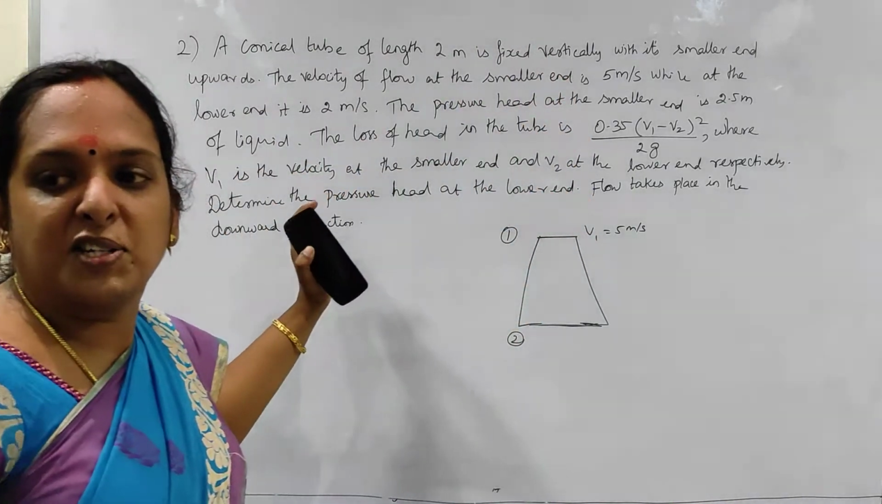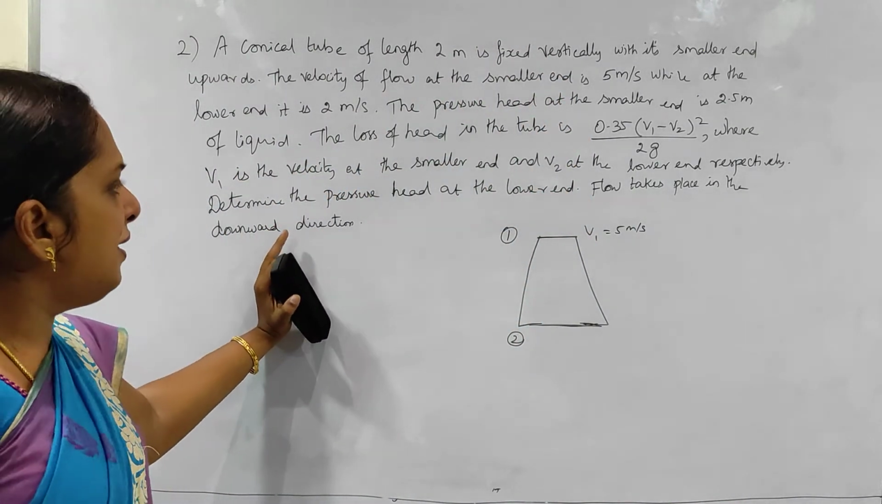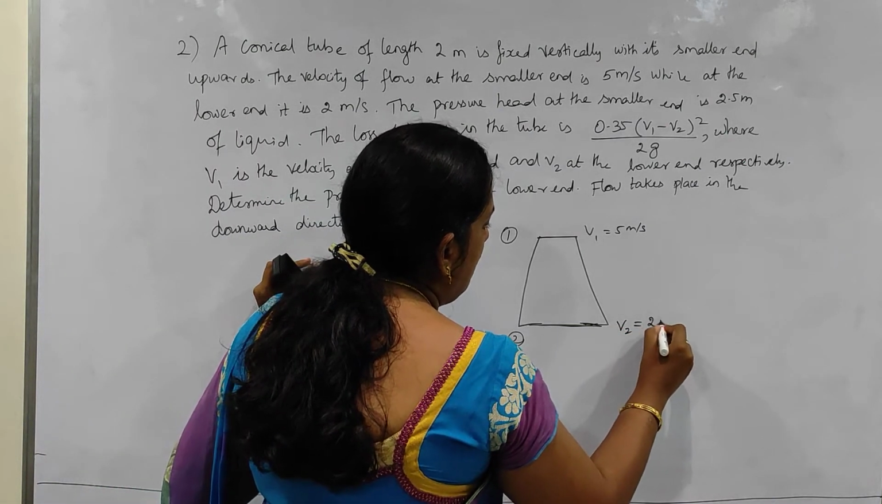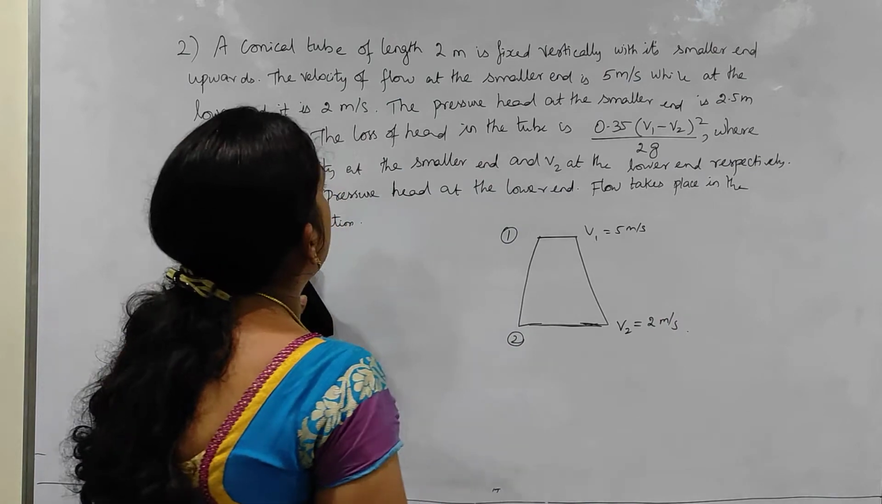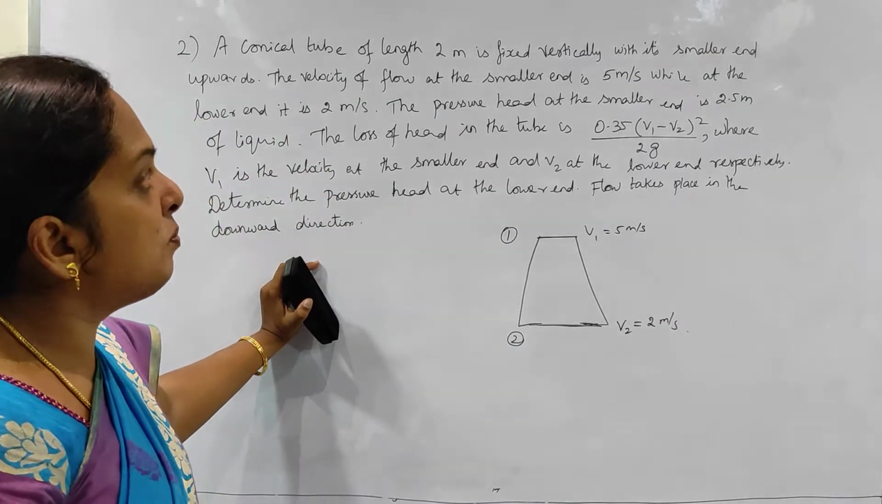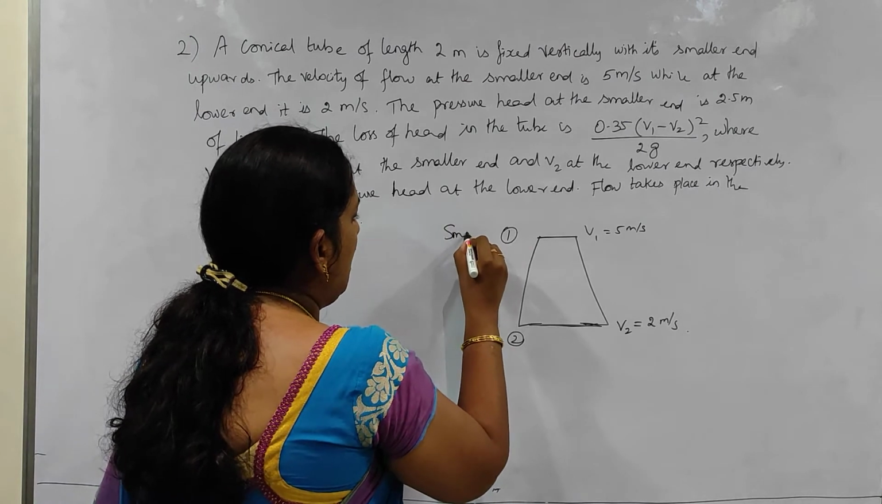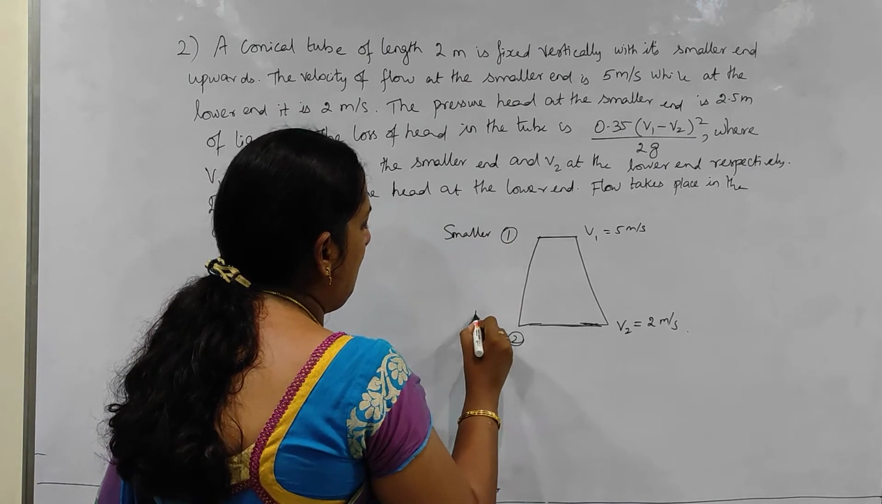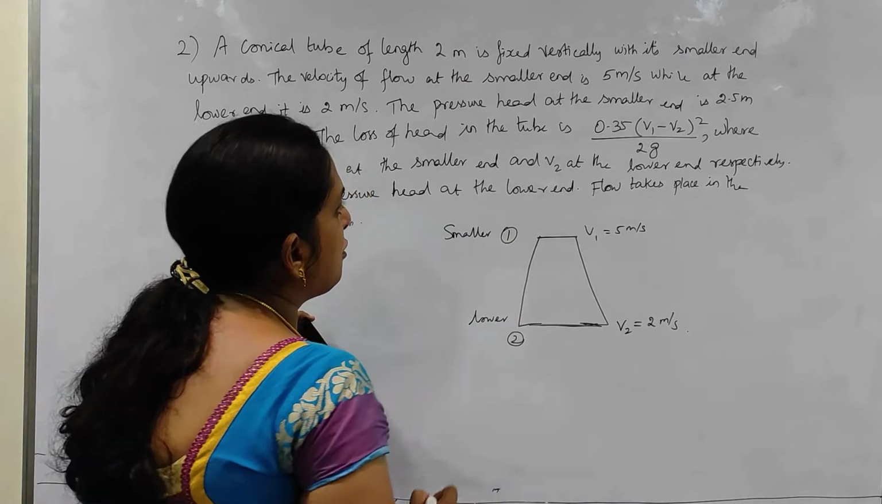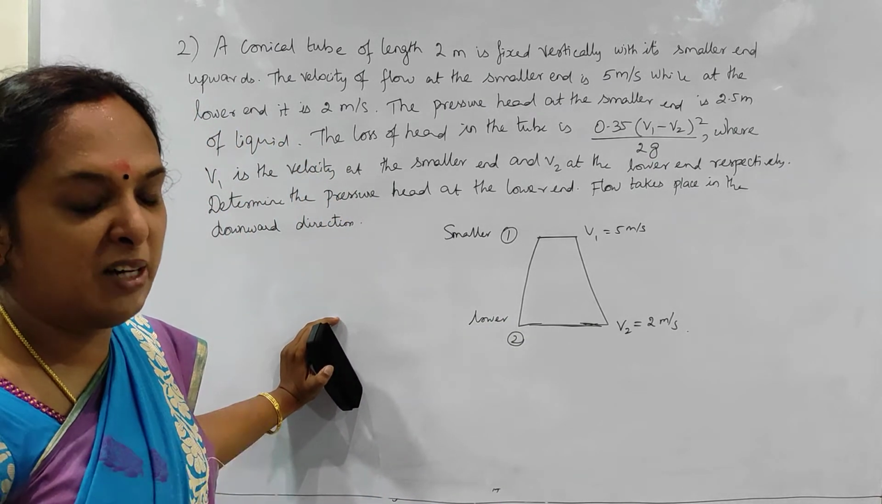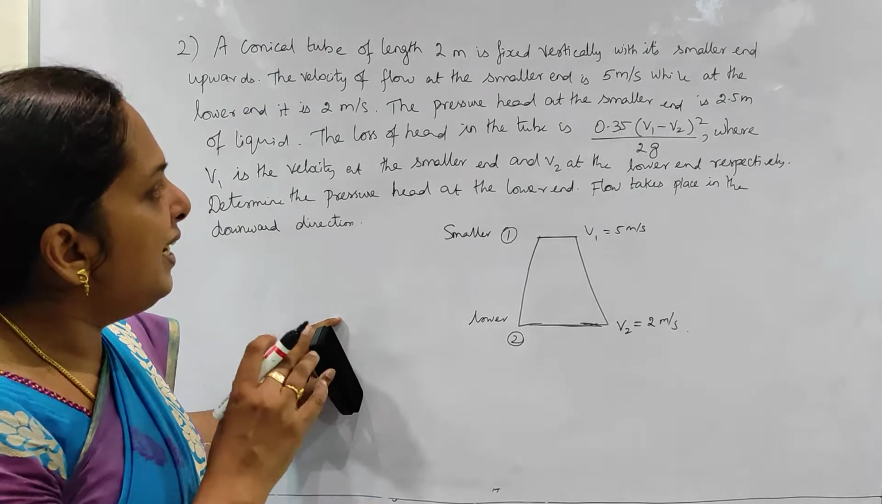So what is the velocity of flow at the lower end? It is 2 meter per second. So V2 is 2 meter per second. The pressure head at the smaller end, remember this is given by the name smaller and this is given by the name lower. Okay, so the pressure head, it is not pressure. So when you read out the question, you have to be very careful on this. It is a pressure head.